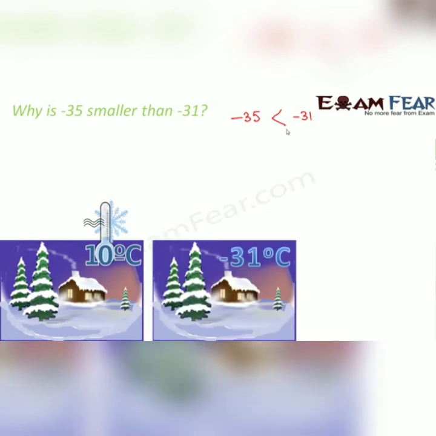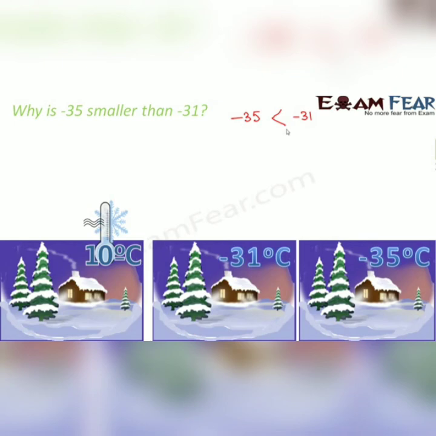After a couple of days, it dropped to 0 degrees, then to minus 5 degrees, minus 10 degrees, and finally it dropped to as low as minus 31 degrees Celsius. Now as the temperature is dropping further, the decrease is more, right? So as it decreased to minus 31, when it further decreased, it became minus 35. That means minus 35 is smaller than minus 31. Logically also it is smaller, right?